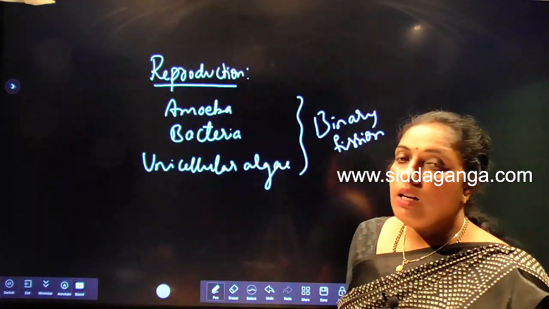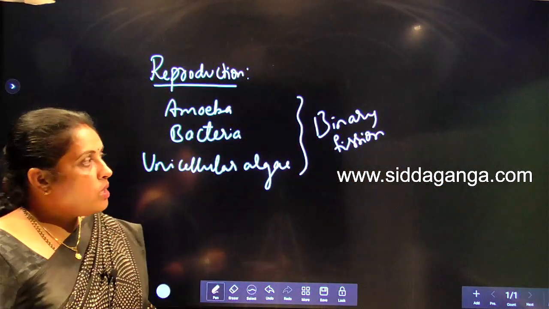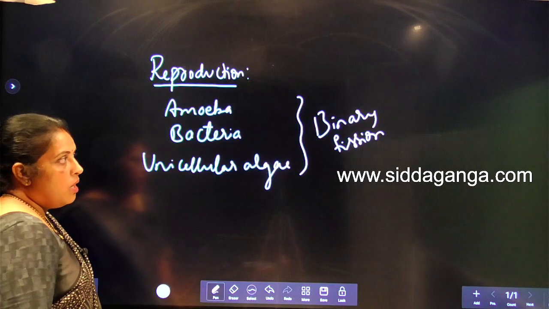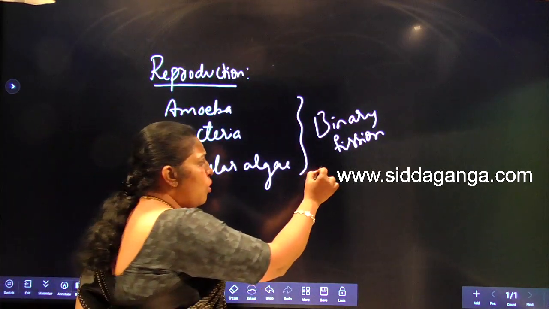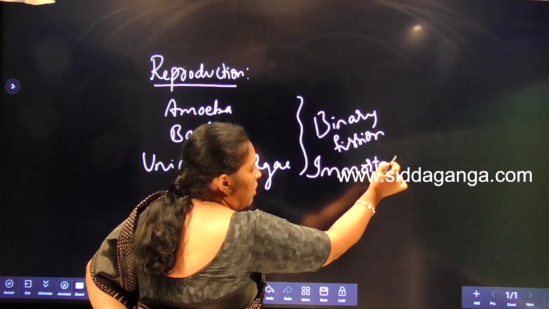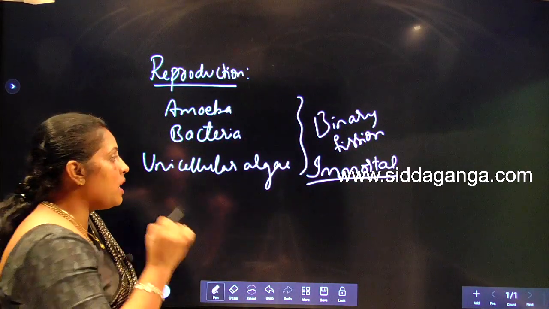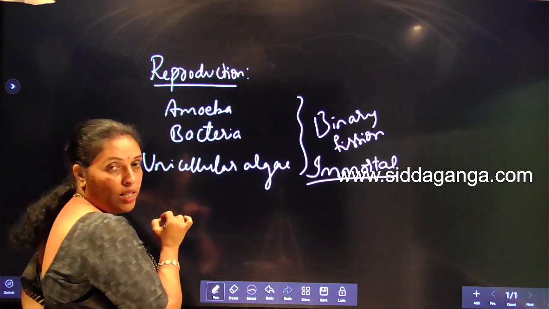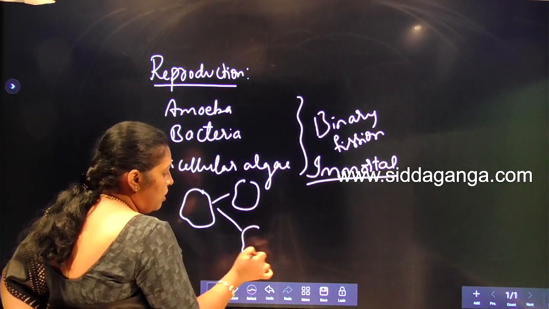So, like this, living organisms reproduce to produce young ones of their own kind. The organisms which reproduce by binary fission are always immortal. We use a term called immortal. Immortal means there is no death. Why is there no death? There is no death in this organism. The single cell again becomes 2 daughter cells.